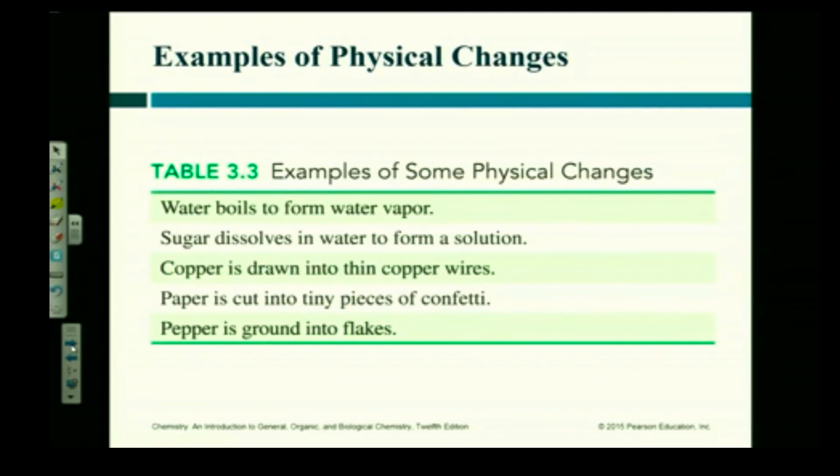Paper cut into tiny pieces in confetti. Didn't change the fact that it's paper, that's purely a physical change. We were on a food roll in the last class. When I take a chocolate cake and cut it into little pieces, or big pieces, it's your birthday, you get a big piece, right? When I cut that cake up, what did I do to it? Just made a physical change. I didn't change the fact it was chocolate cake, did I? With sprinkles. And my chili from lunch is back.